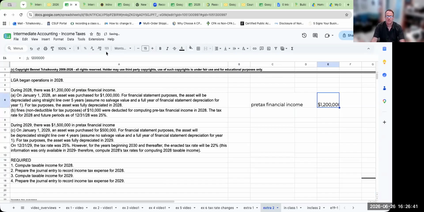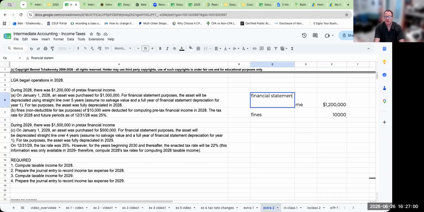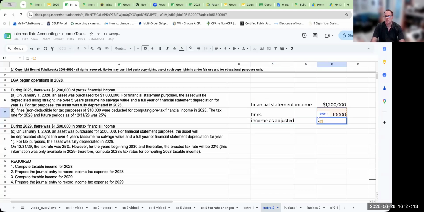And what I want to really try to do first is to say, what are the permanent differences? So the permanent difference over here is that the fines, which I deducted from here, I have to basically go through and add back. So basically over here, I'll call this financial statement income. And then basically my income as adjusted is going to be 1.2 million.